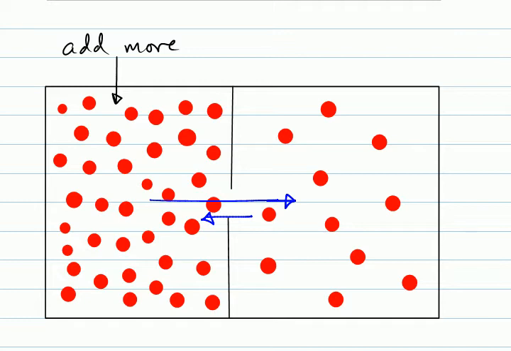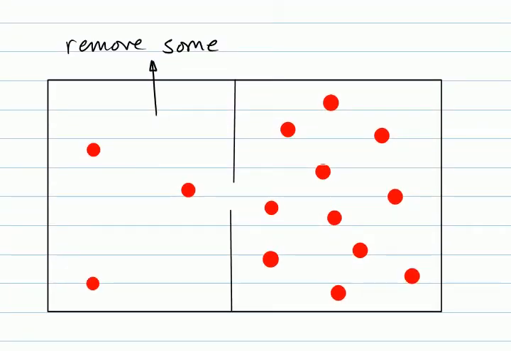Another way I can disturb the equilibrium is, say, I remove some of the particles. So I removed a lot of particles from the left side here, and on the right side there's still the same amount of particles as in the other examples. So you can imagine the rate is about the same as when we first drew it. Now for the rate going left to right, however, since there's so few particles on this left side, it's going to be less often that one of these particles is going to move to the right. So the rate is really small. And again, the rate is going to be so much higher going from right to left.